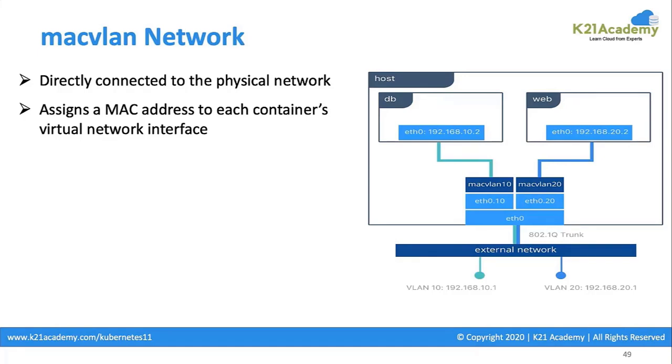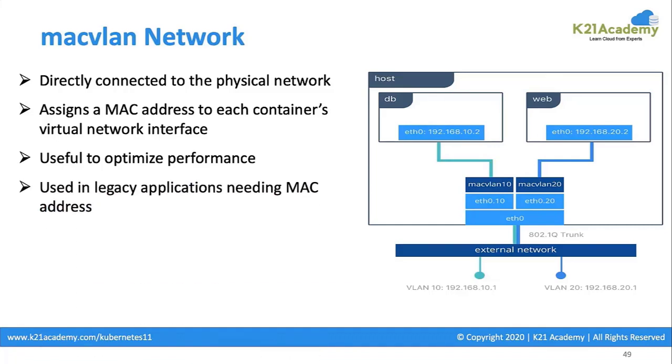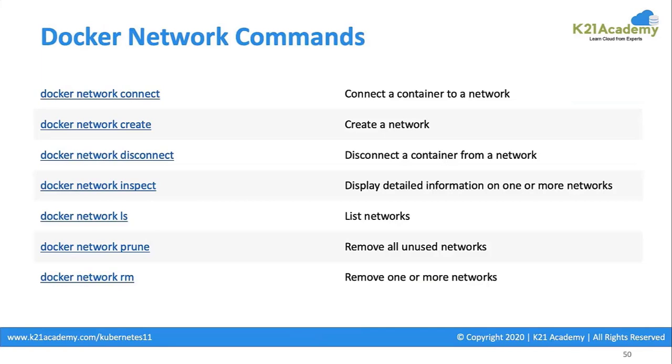How we had the vEth associated with an IP, now you will have a MAC address as well. And this also optimizes the performance. It's normally used with legacy applications where a MAC address is a mandate so that you can talk to those applications. So this was all about the MacVLAN type of network.